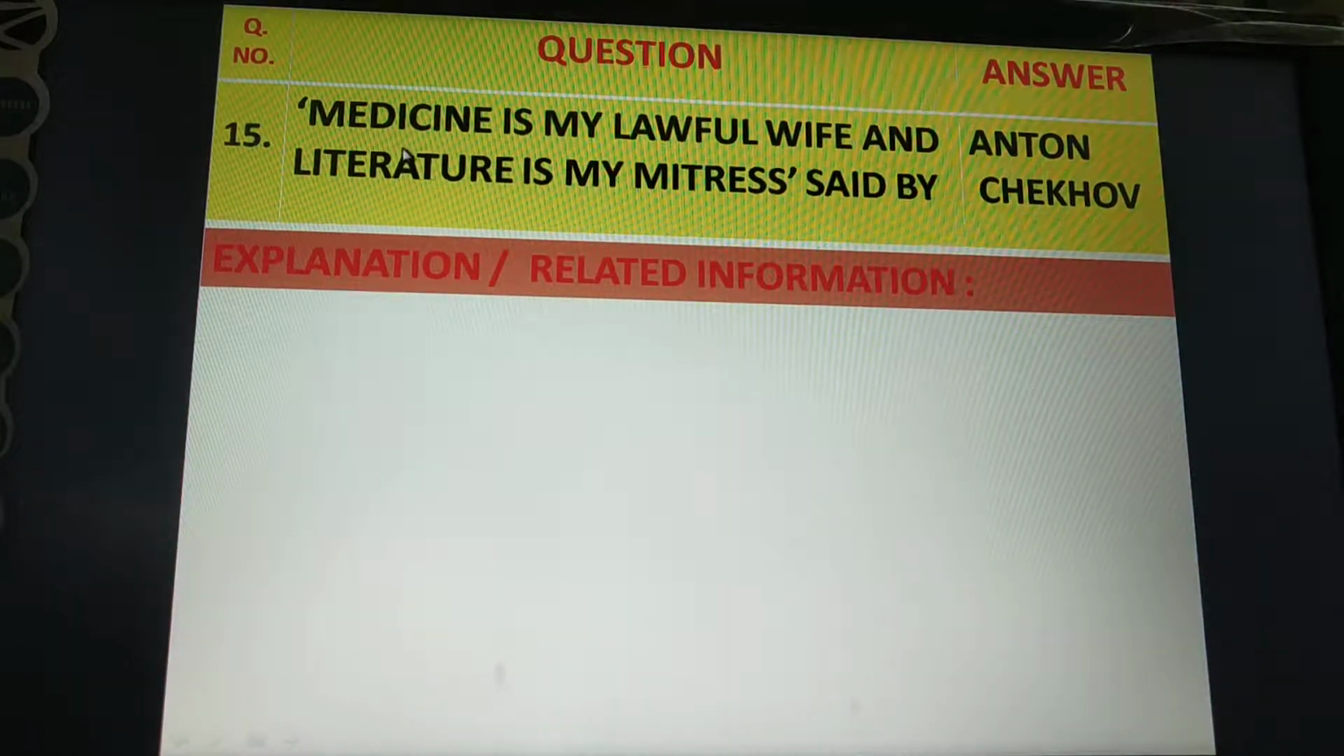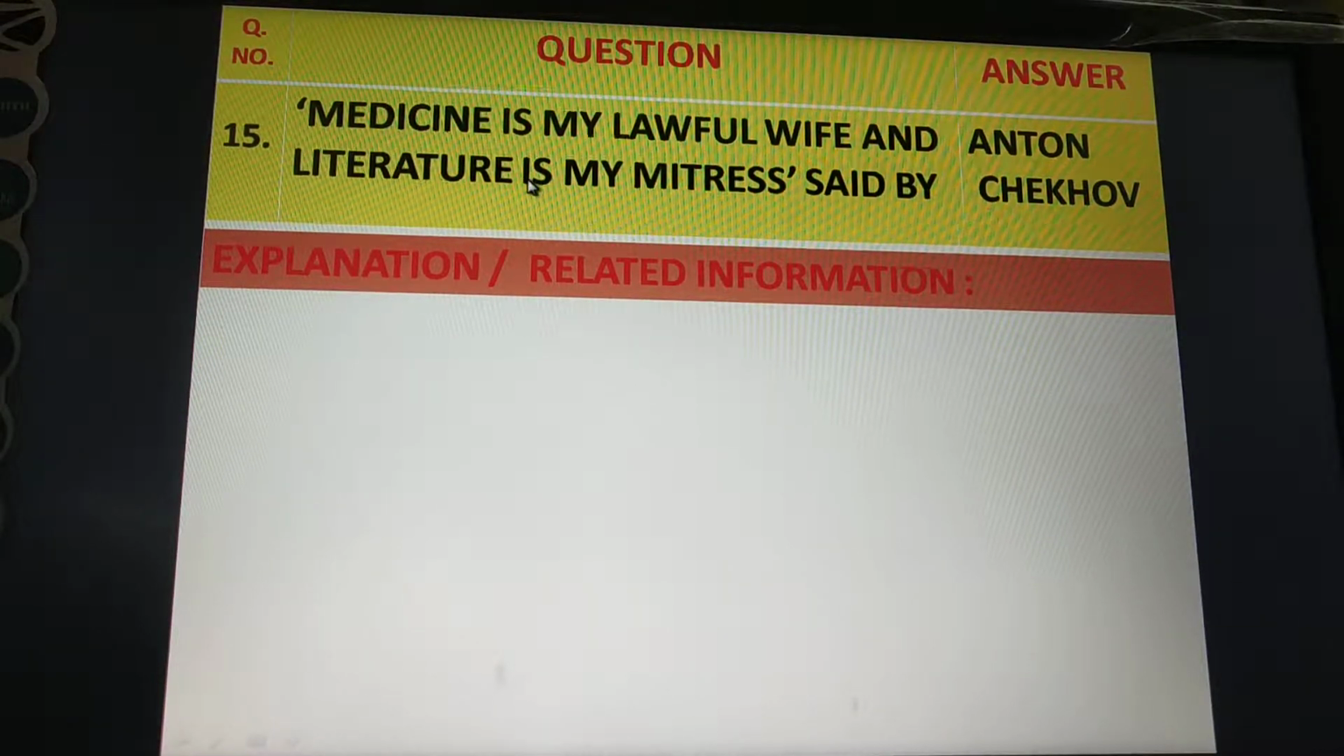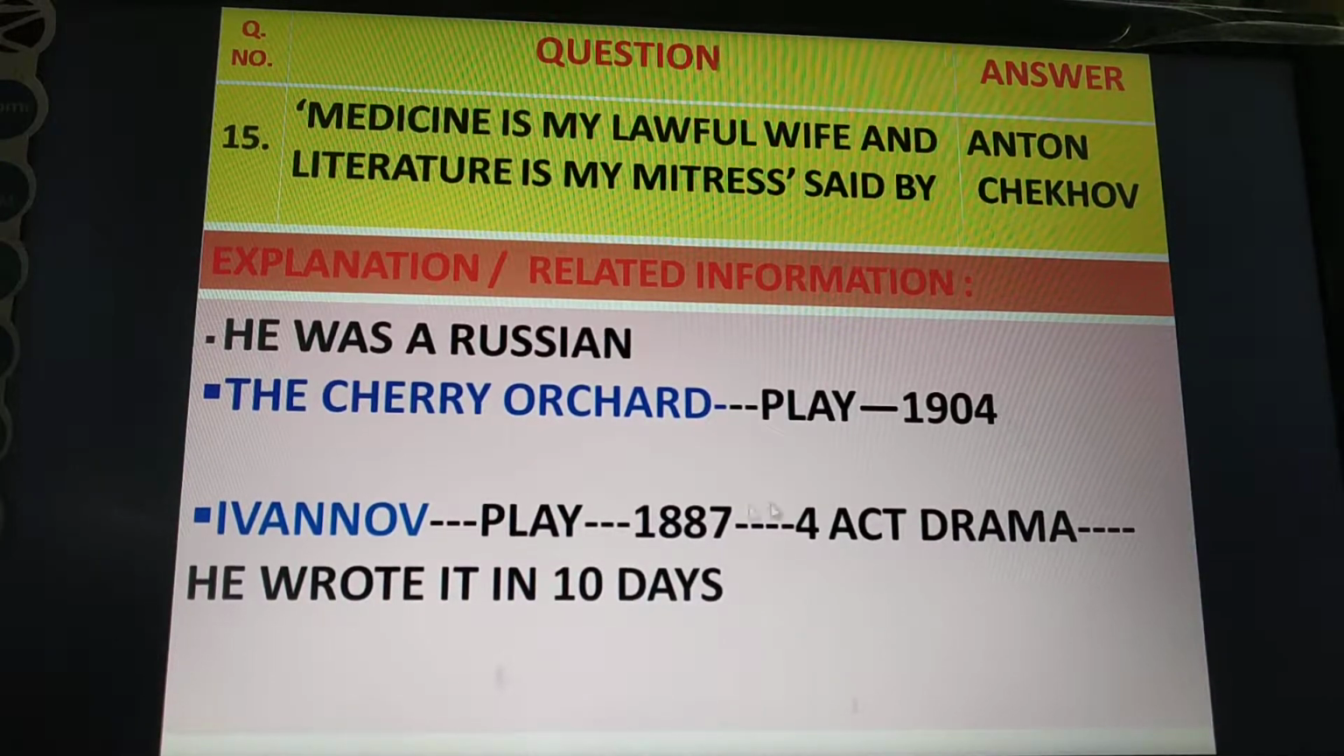Next question. Medicine is my lawful wife and literature is my mistress. This quotation was written by Anton Chekhov, because Anton Chekhov was a doctor, and his profession was medicine, and he had a love for literature. This is why literature is his mistress. He was a Russian writer. The Cherry Orchard is a play published in 1904, written by Anton Chekhov.